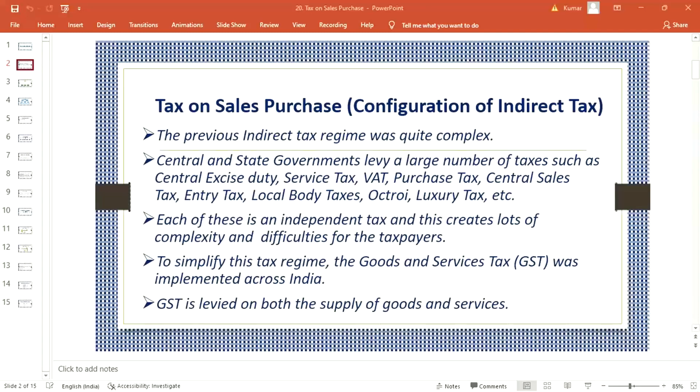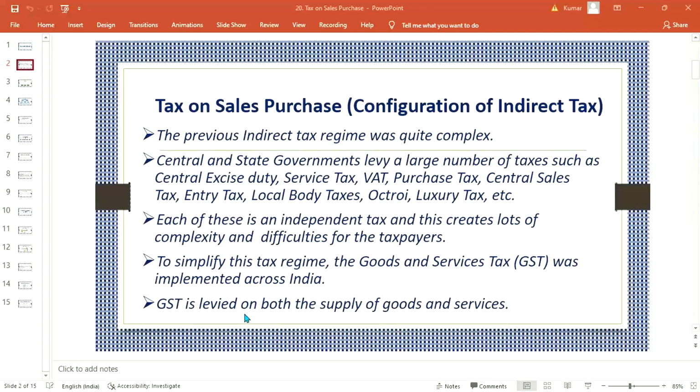GST was implemented across India, and it's not only India, guys. Multiple other countries are also using GST. GST and VAT are the two which are prevalent almost everywhere across the globe.